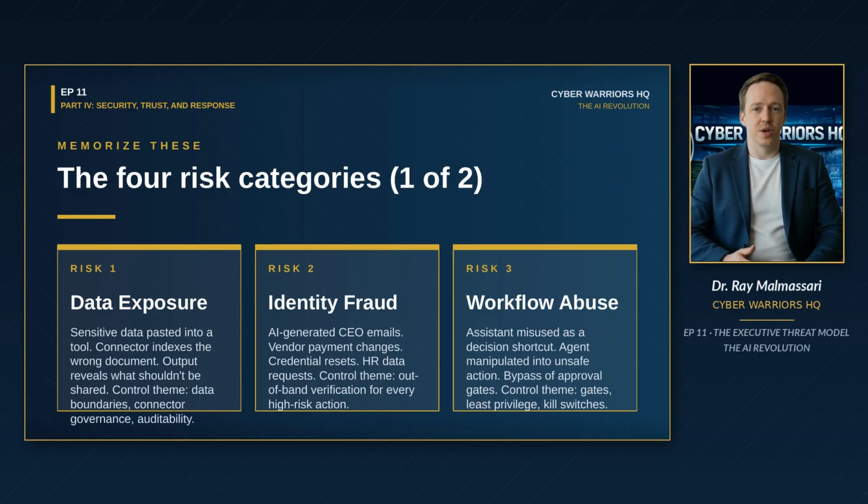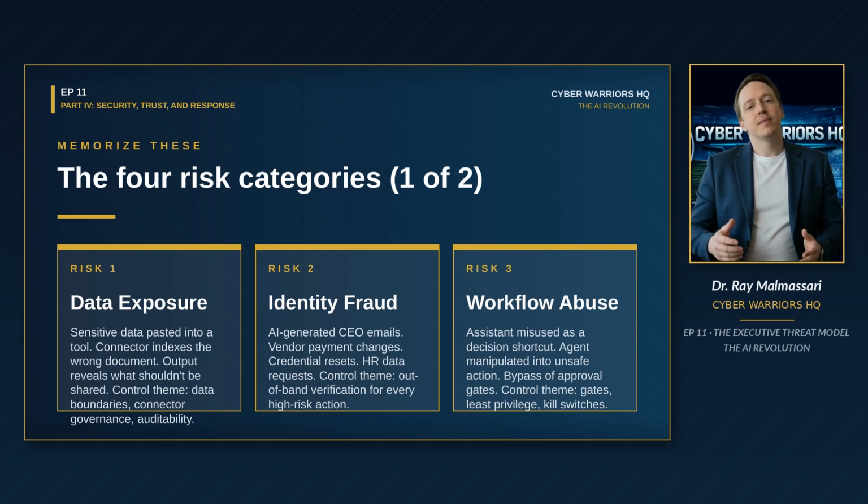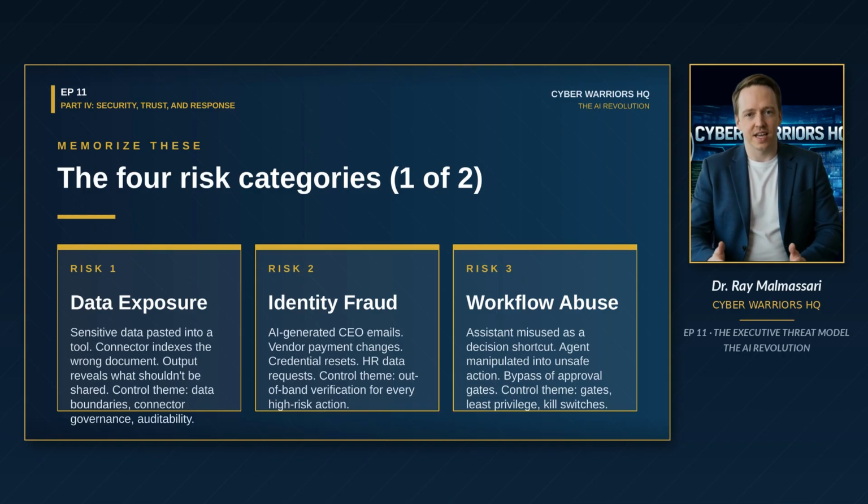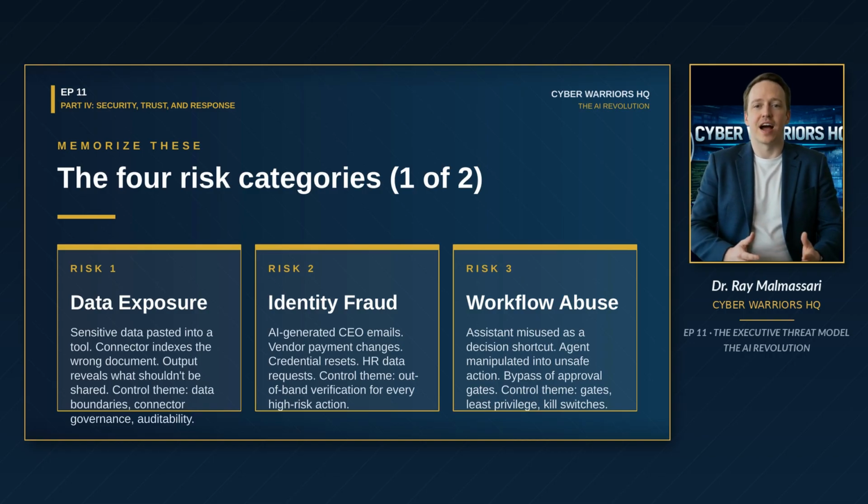Risk category 2, identity fraud and impersonation. This one is exploding right now. AI generated messages that look like they came from the CEO, wire transfer requests that look legitimate, vendor payment update requests that match the vendor's tone, HR requests for employee information that look authentic. The control theme is verification and human approval for every high-risk action. Out of band every time, even when the request looks like it came from someone you trust.